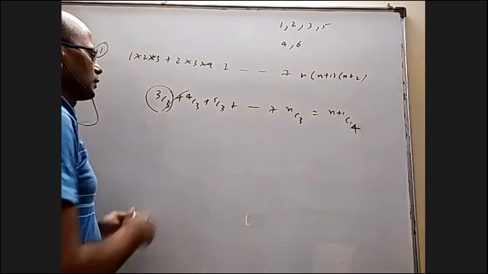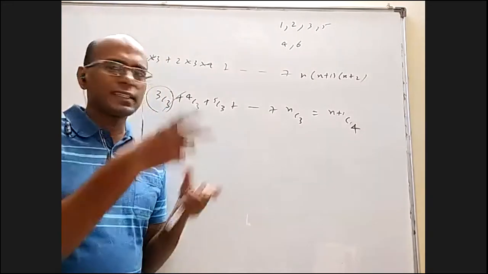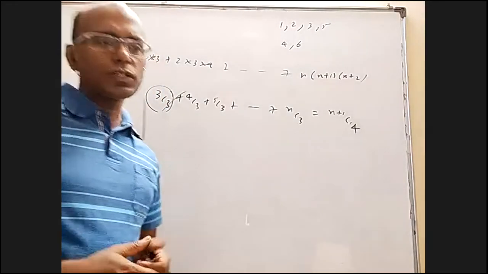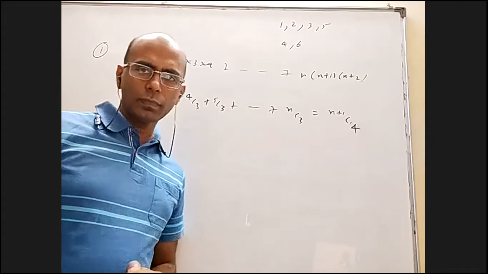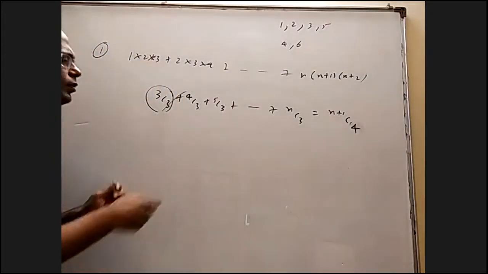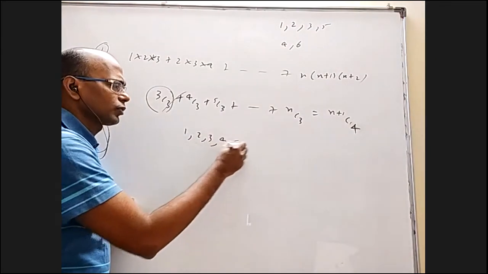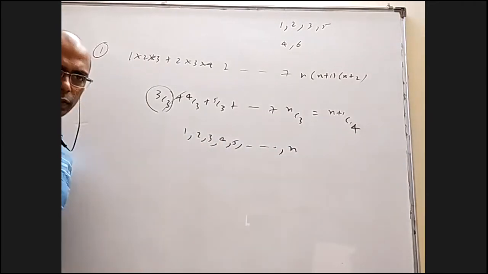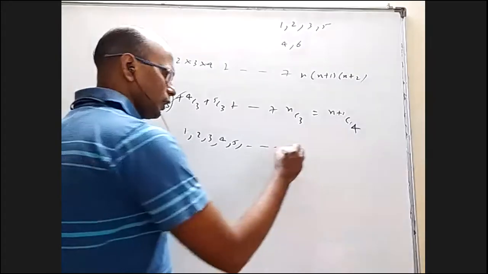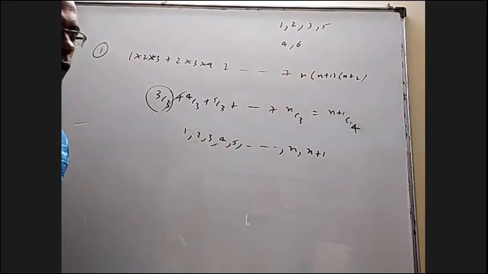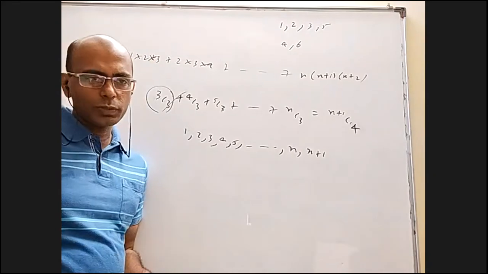Another method. Actually many formulas in binomial theorem, especially about NCR, NPR, can come from permutation and combination. There is a question: you do one way, one answer will come; you do another way, another answer will come, and both are equal. You will get a formula. For example, let me talk about this. 1, 2, 3, 4, 5, so on up to n. I have n elements, and one more element, n plus 1 elements, let us say. Using these n plus 1 elements, I want to select 4 elements. How many selections are possible?